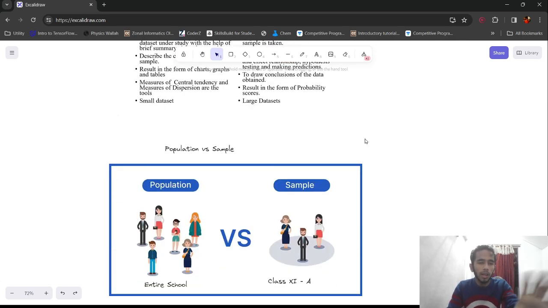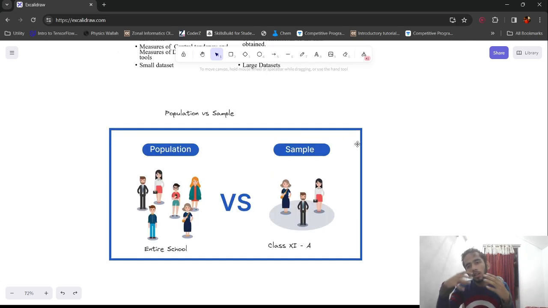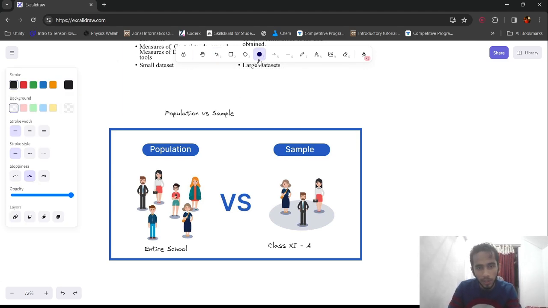sample. In inferential statistics, for example, we are to conclude whether the average marks scored by class 11A is more than the average marks scored by the entire school. So the entire school here is the population, and the marks scored by 11A is the sample. So the bigger circle is the entire school, and the smaller circle, say, for example,